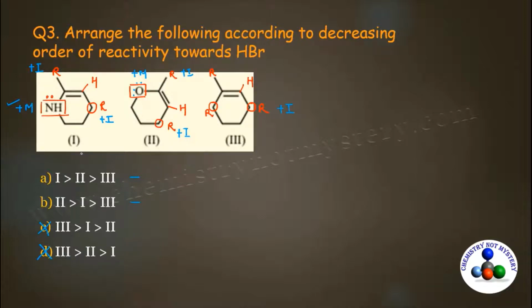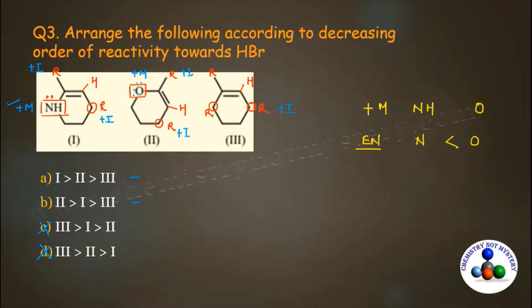Now we have to compare reactant 1 and reactant 2. In reactant 1, there is the plus M effect of NH, and in reactant 2, the plus M effect of oxygen. So now you have to compare which group has more plus M effect. In NH, nitrogen is the donor atom and in oxygen, oxygen is the donor atom. So compare their electronegativity.